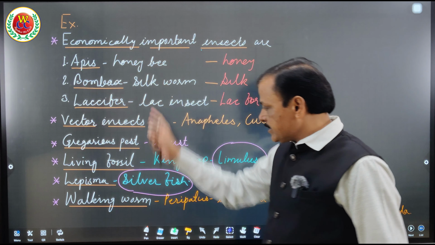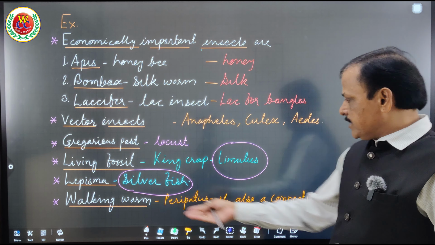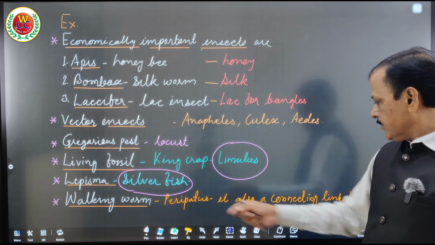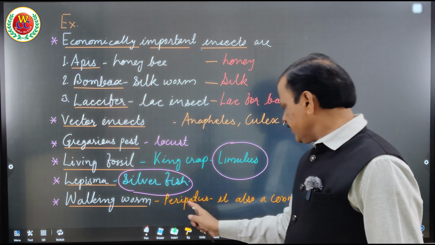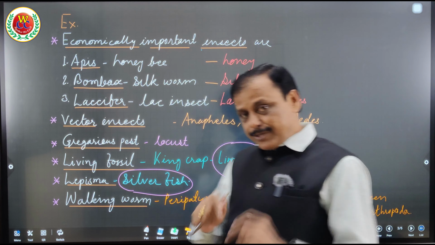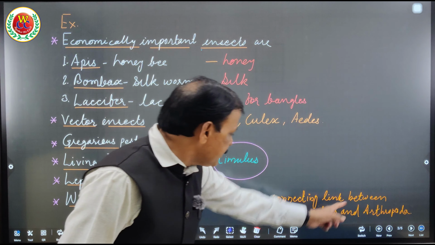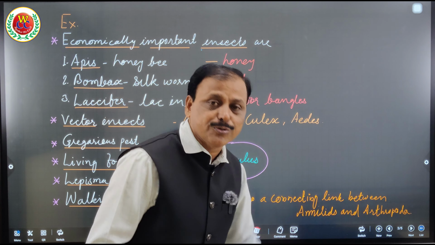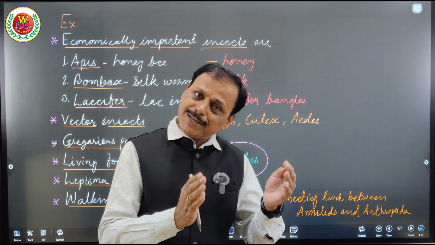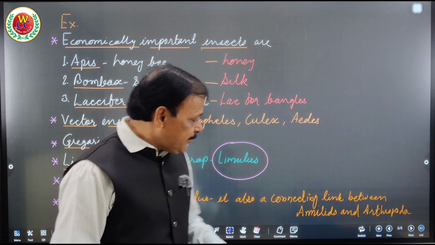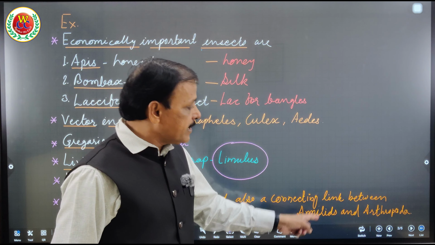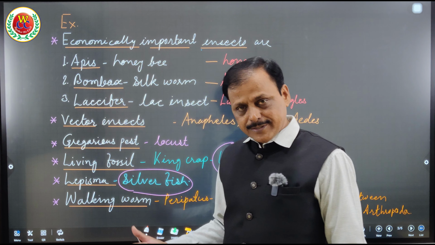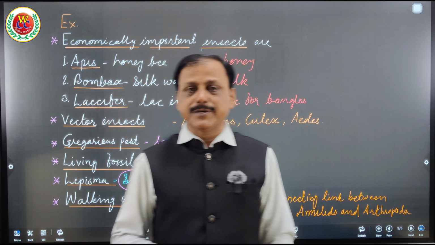I hope you got these examples. So this is something different, a walking form. Walking worm, this is also known as Peripatus, and very important, it is the connecting link between annelids and arthropods. See, a question can be asked on the connecting link: one of the following is the connecting link between annelids and arthropods, it is Peripatus. That is to be remembered.